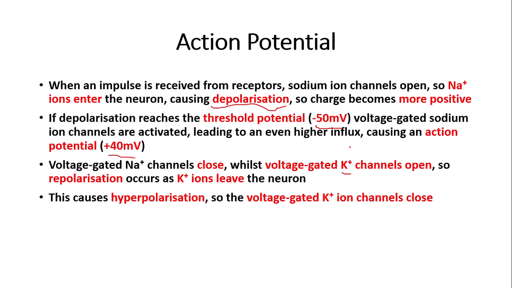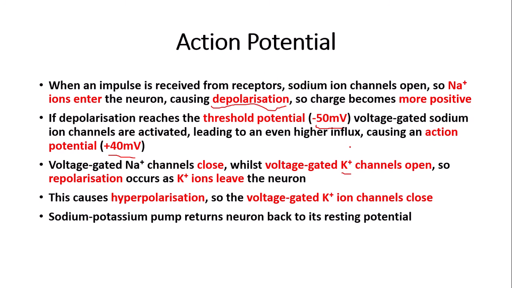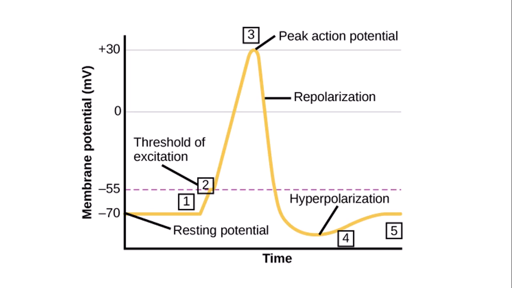Hyperpolarization is when temporarily the potential or the charge of the neuron drops below that of the resting potential. This is only something that is temporary. When hyperpolarization occurs, the voltage-gated potassium ion channels close. And then a sodium-potassium pump, so the exchange of sodium ions and potassium ions, returns a neuron back to its resting potential. So an action potential is kind of like a cycle.